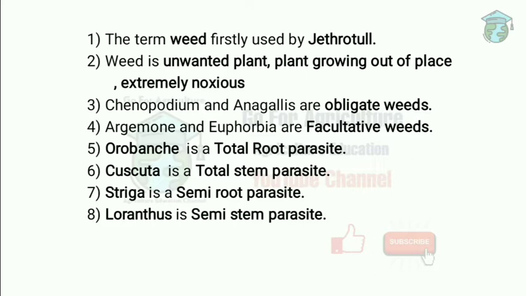Next one, Cuscuta is a total stem parasite. A total stem parasite is a weed which is totally dependent on the stem. Next one, Striga. This is a weed that is present in sorghum and maize. Semi-root parasite means it is partially dependent on the root. Next one, Loranthus is a weed that is a semi-stem parasite.